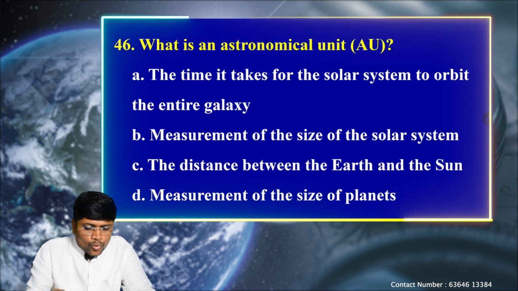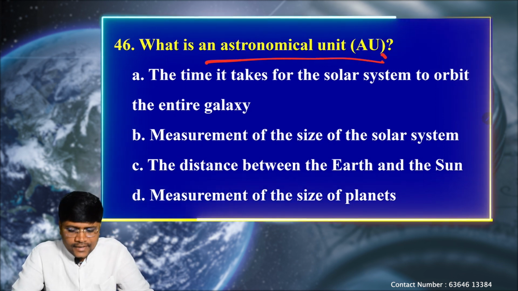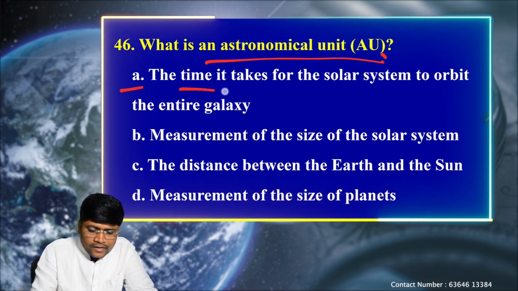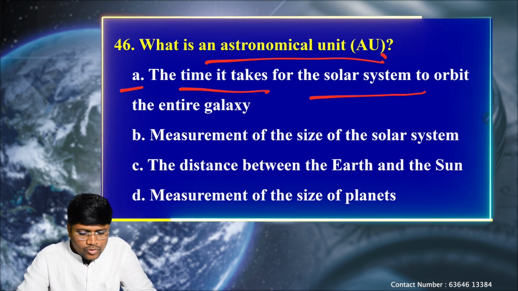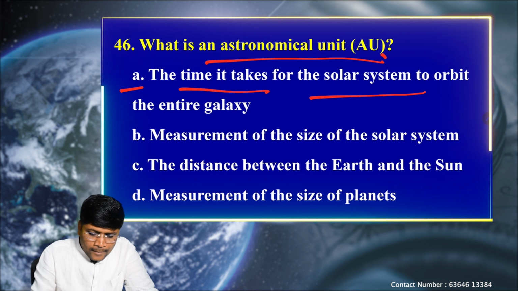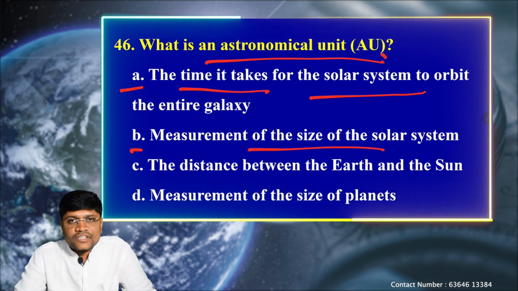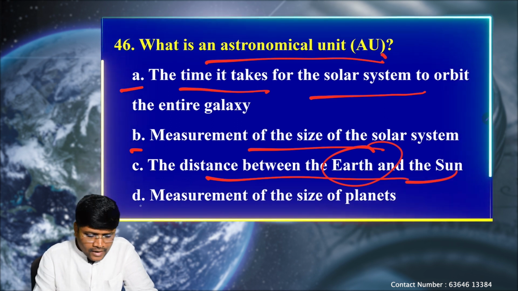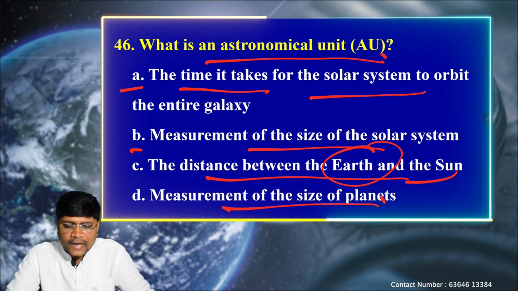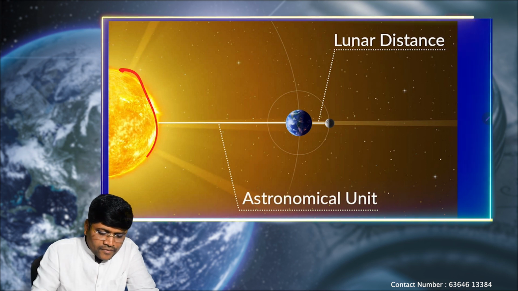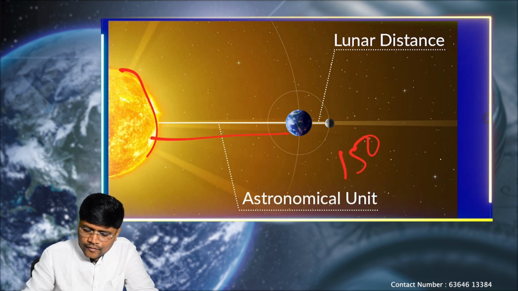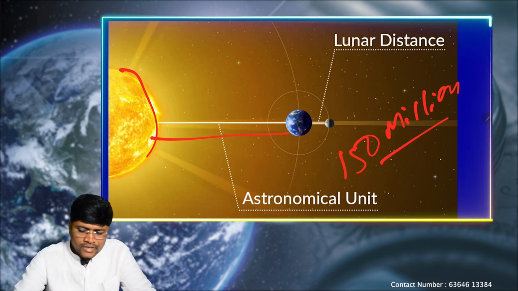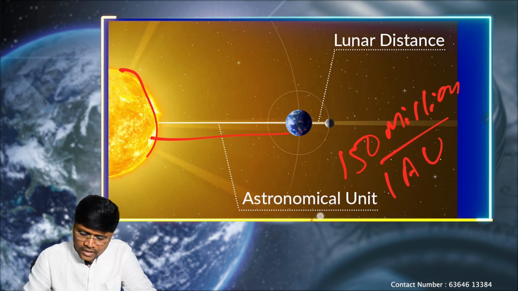Next question, what is an astronomical unit? The astronomical unit refers to what? Option A, the time it takes for the solar system to orbit the entire galaxy. B, measurement of the size of the solar system. C, the distance between the earth and sun. And D, measurement of the size of planets. First of all, the distance between the sun and earth is 150 million kilometers. This is the average distance between the sun and earth. So this is called 1 astronomical unit.